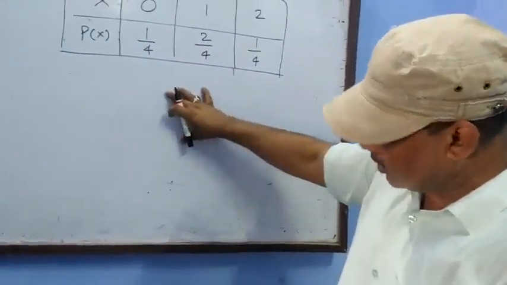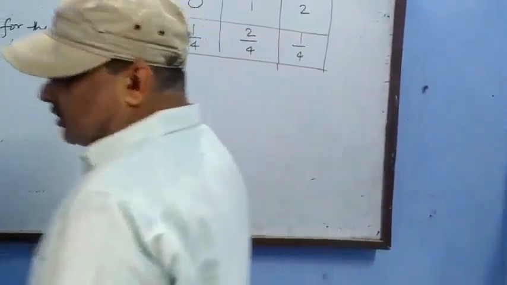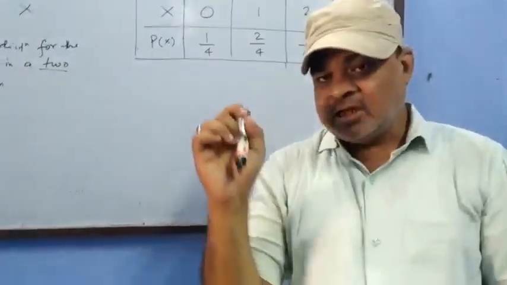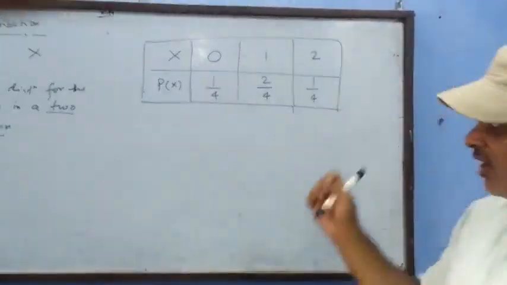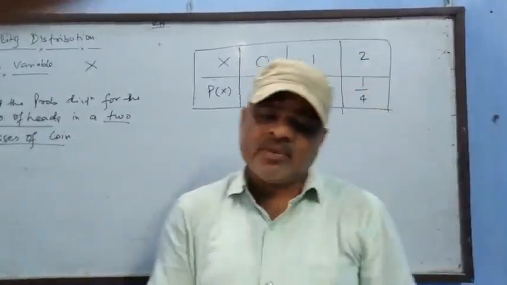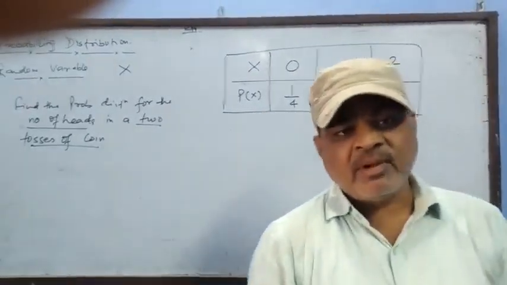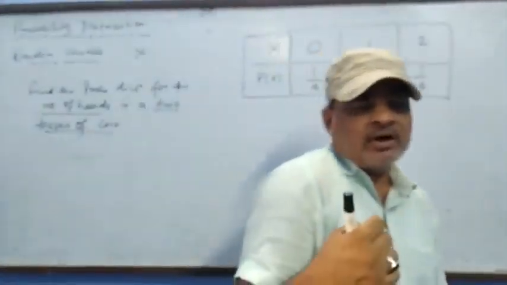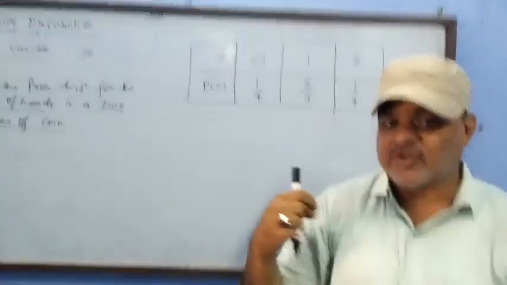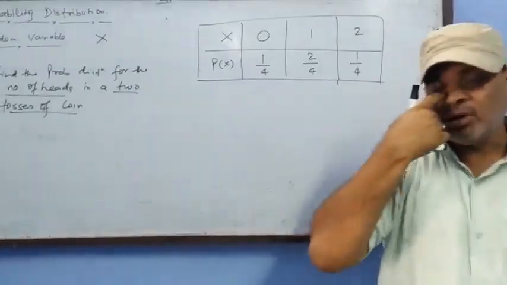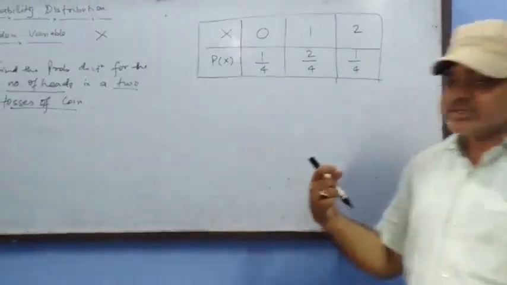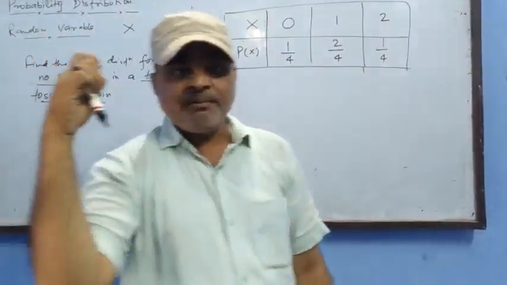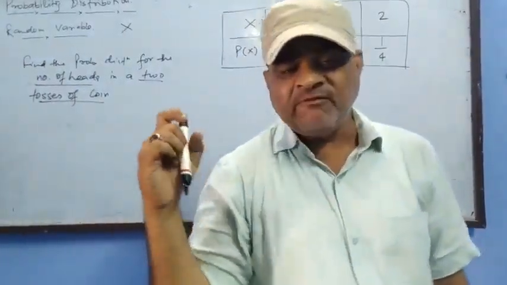If a coin is tossed, it is an example. Children, it's very important. If a coin is tossed, then it is a part of with replacement. What is the probability of head when a coin is tossed? The probability of head is 1/2. Another time when you toss the coin, the probability of head is once again 1/2. So whenever you toss a coin, the probability of head is 1/2. So it is a part of with replacement.